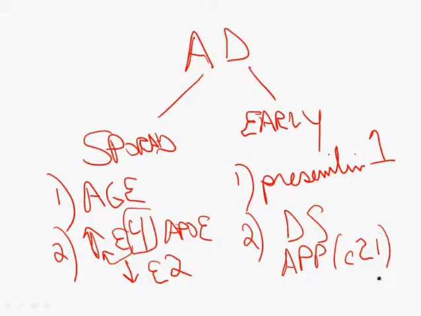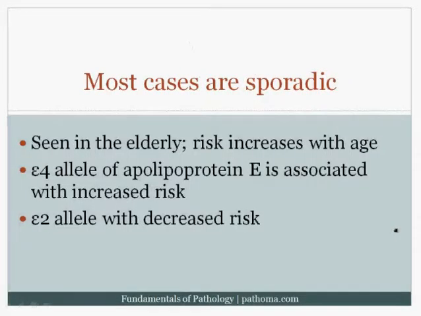And so because the patients with Down syndrome have 3 copies of chromosome 21, they have an extra copy of amyloid precursor protein, and hence there is an increased production of the A-beta amyloid. And so that, again, is a particularly high-yield board association. Now with that in mind, let's go back and read the text.